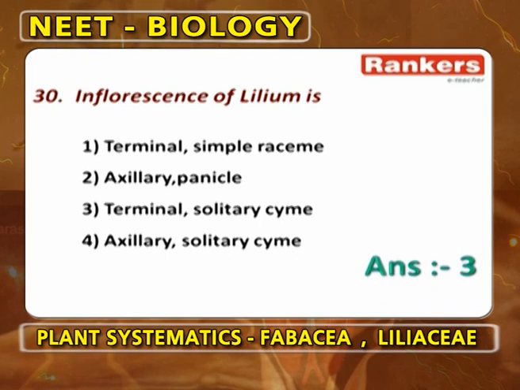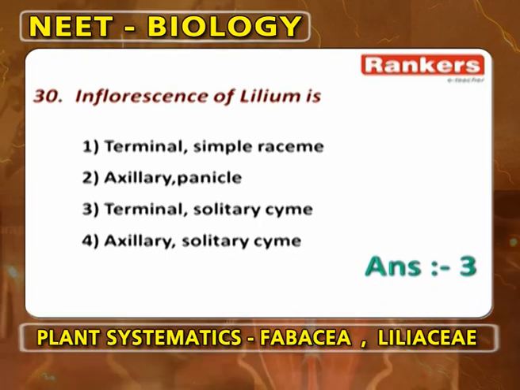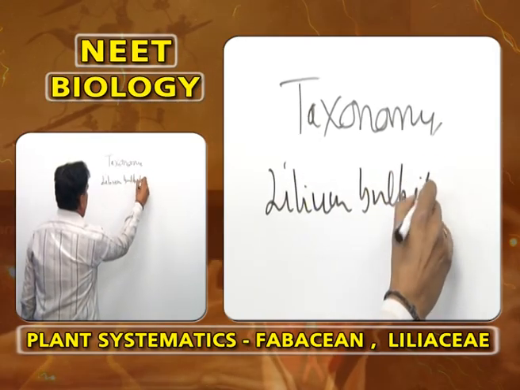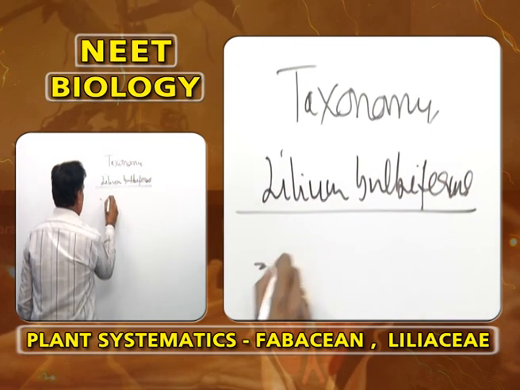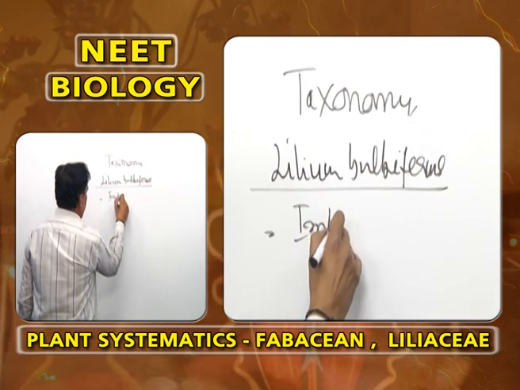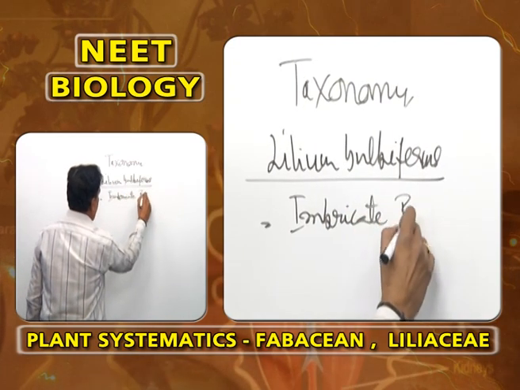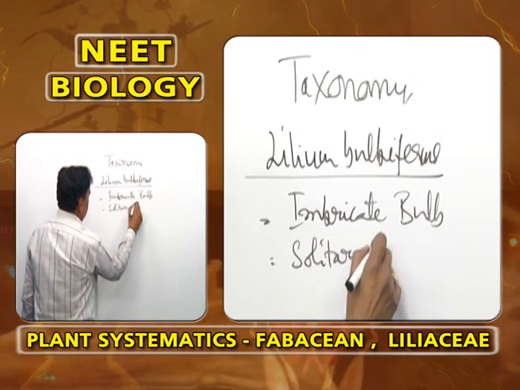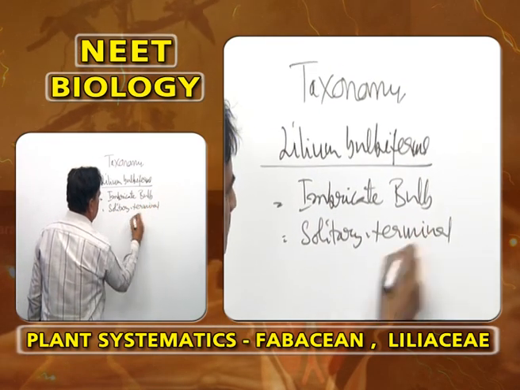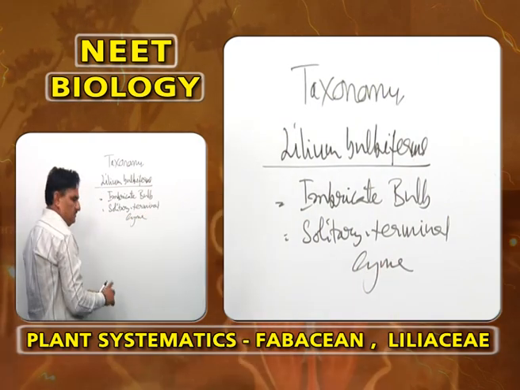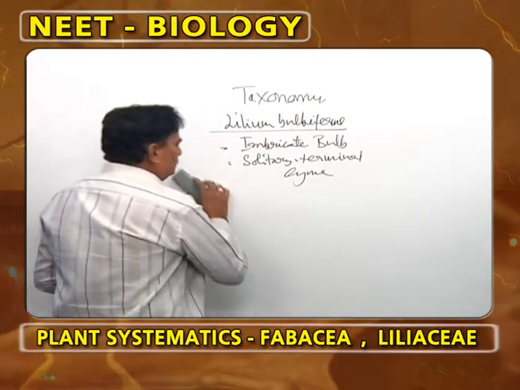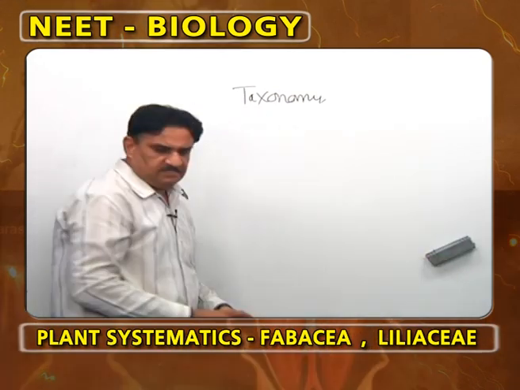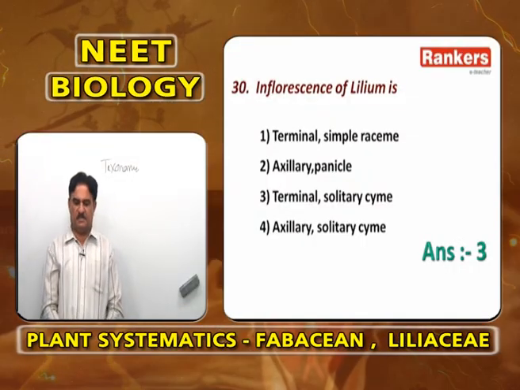Inflorescence in Lilium. Lilium is a plant of Liliaceae. Lilium bulbiferum. This plant is known for imbricate bulb. That means bulb is not surrounded by any tunics. This plant is known for solitary terminal cyme. That means the plant shows a single flower at the tip. So, the answer is terminal solitary cyme.